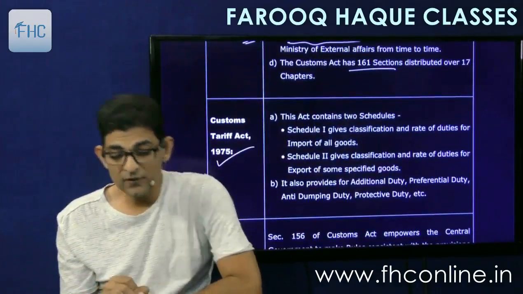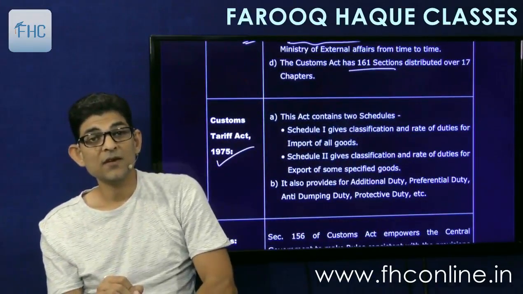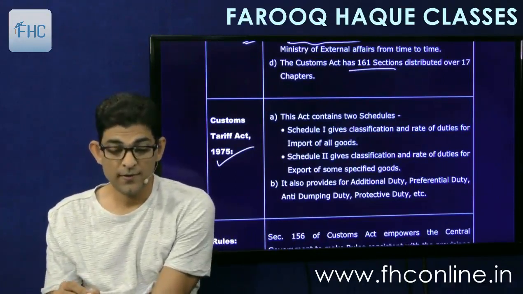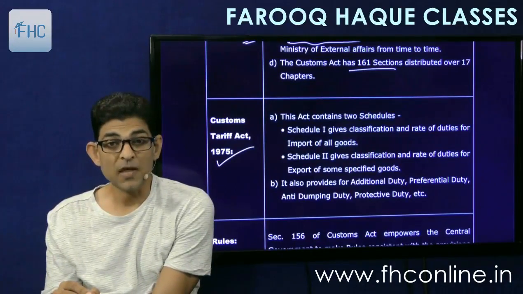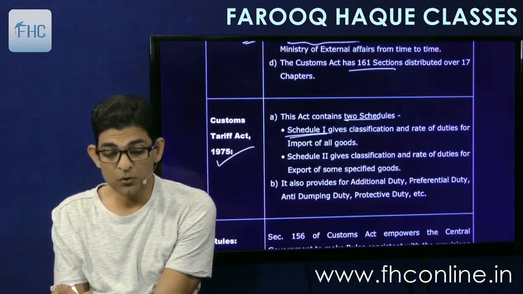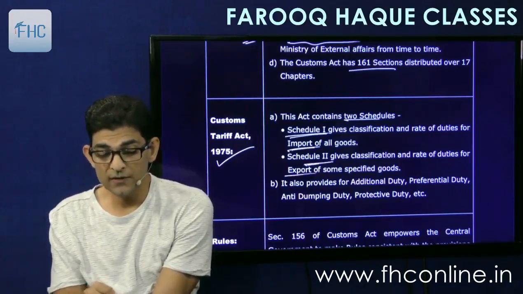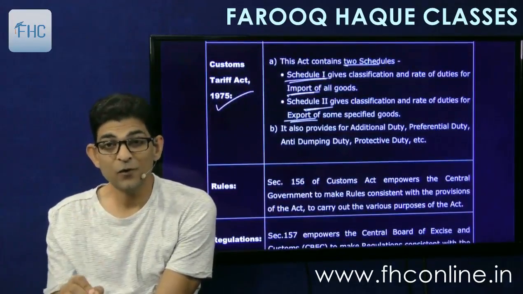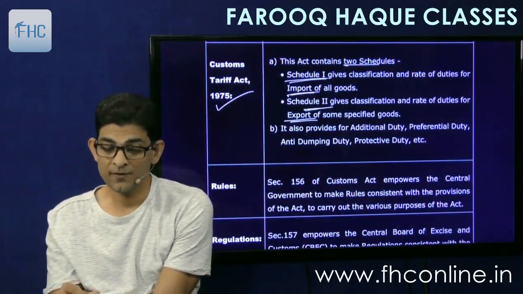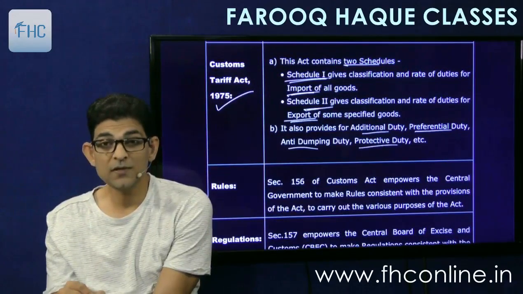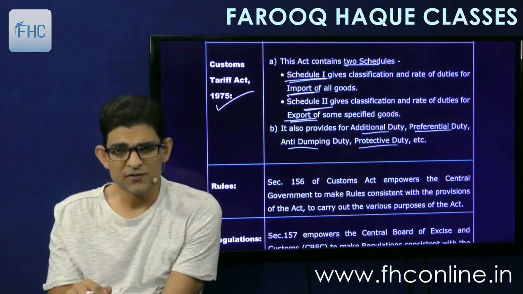Then there is the Customs Tariff Act, which, as I just told you, gives the rates of tax. So first is the Customs Act, which defines the whole procedure of import and export. And next is the Customs Tariff Act, which consists of two schedules. Schedule 1 gives the import duty rates, and Schedule 2 gives the export duty rates. And it also provides for the levy of some additional duties: additional duty, preferential duty, anti-dumping duty, protective duty, etc. There are lots of other duties. Those we'll see in this lecture itself after some time.